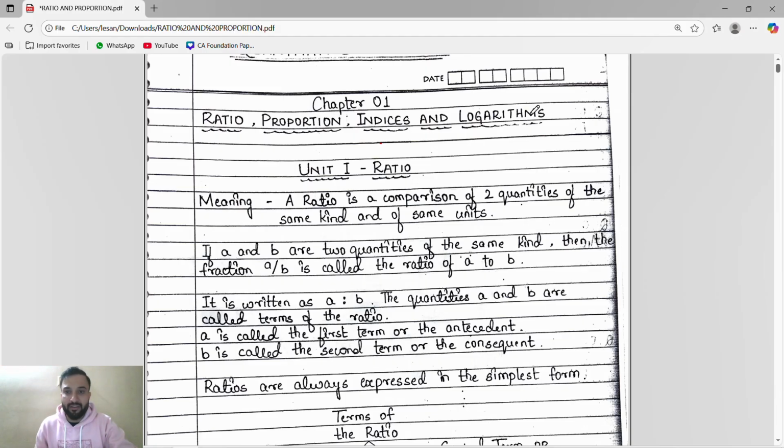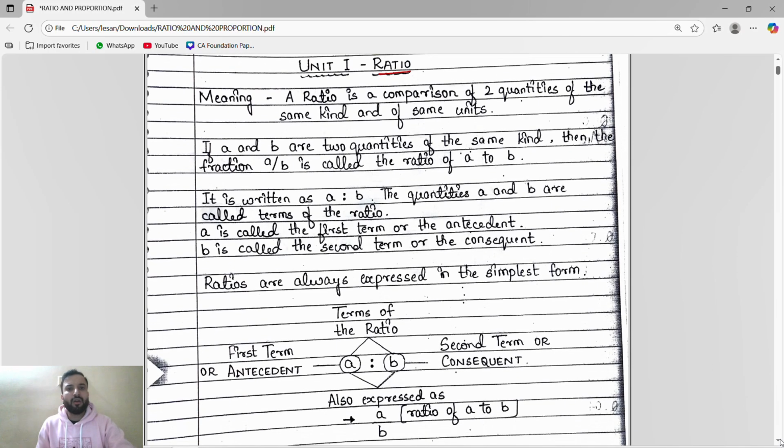Okay, so let's start. Ratio, proportion, indices and logarithm. But today we are going to do only ratio and proportion. Indices and logarithm will be in the next chapter. So first, in ratio and proportion we are going to start with ratio. Whenever we talk about ratio, it is nothing but a comparison. When we do the comparison, it is called a ratio.